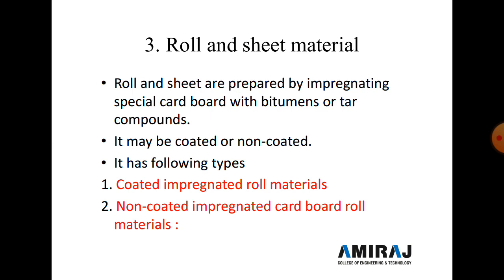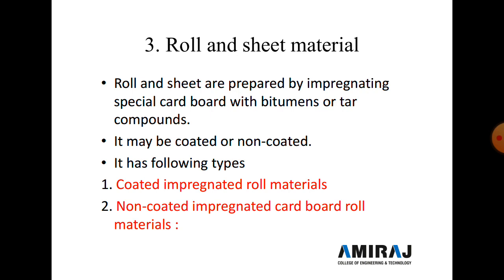The third classification of waterproofing is roll and sheet material. Roll and sheet materials are prepared by impregnating special cardboard with a bituminous or tar compound, and it may be coated or non-coated. It has two types. First is coated impregnated roll material, and second is non-coated impregnated cardboard roll material.